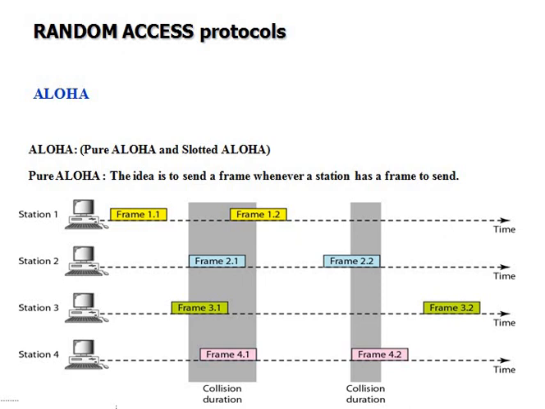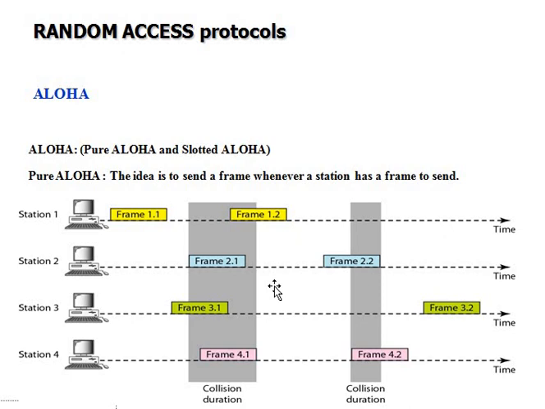For example, in this diagram we can see 4 stations. Each station will send frames. We can see station 1, frame 1.1 and frame 1.2. Station 2, frames 2.1, 2.2. Station 3, 3.1, 3.2. Station 4, 4.1 and 4.2. These are the frames sent by the different stations. In pure Aloha, the idea is to send the frame whenever the station has a frame to send.